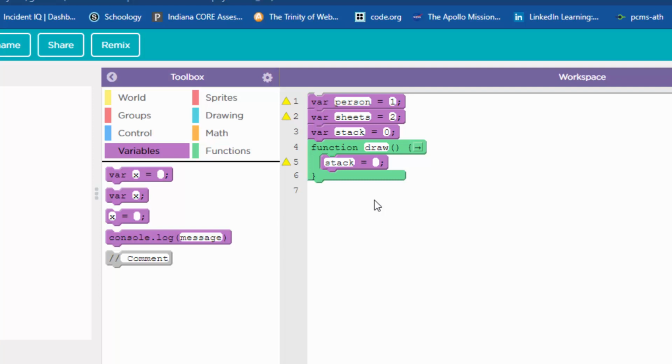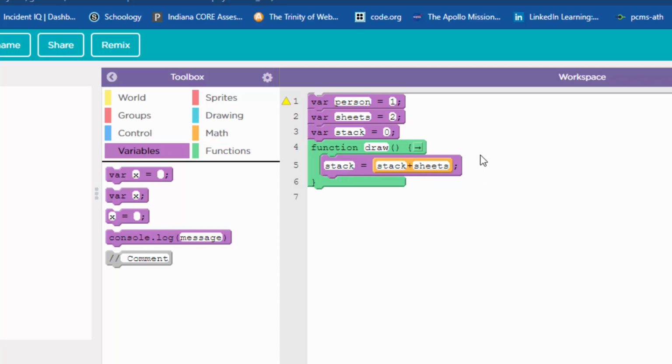So I'm going to say stack equals stack plus. Remember, that's how you always do it if you want to increase the value of something. The number of sheets on the stack has to get bigger and bigger. So plus what? It's going to be plus the number of sheets of paper. Just think about person 1 right now. Person 1 walks up, lays down 2 sheets. That 2 is stored in the variable sheets, and so it's going to look like that. That's not much, but you could pause the video and go do that. 3, 2, 1, you're back.